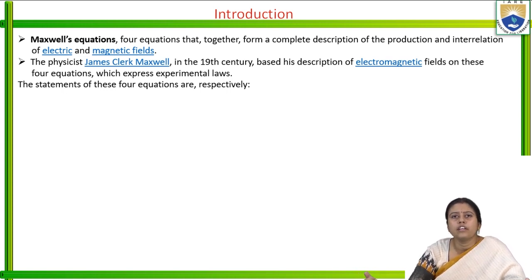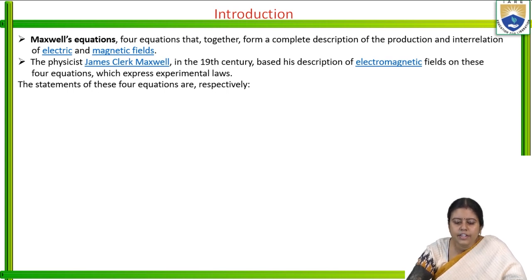But Faraday's law is totally experimental. Maxwell proved it experimentally as well as mathematically. So these experimental laws were first put together by Maxwell, and that's why these four equations are known as Maxwell's equations.